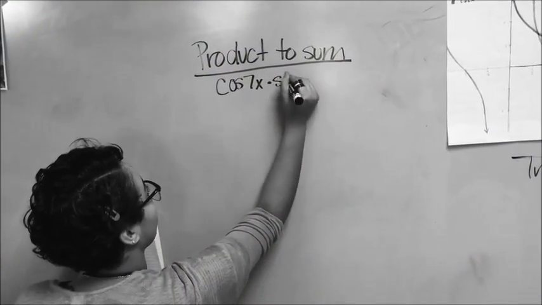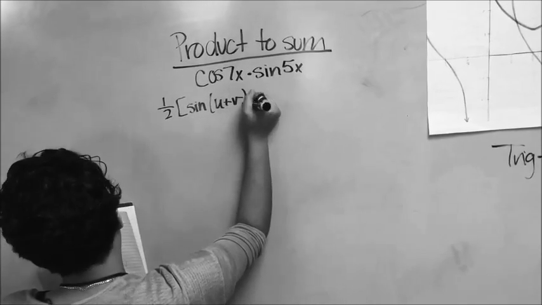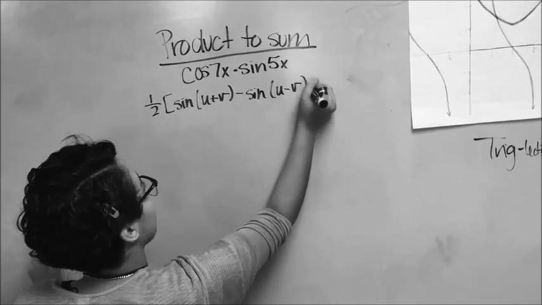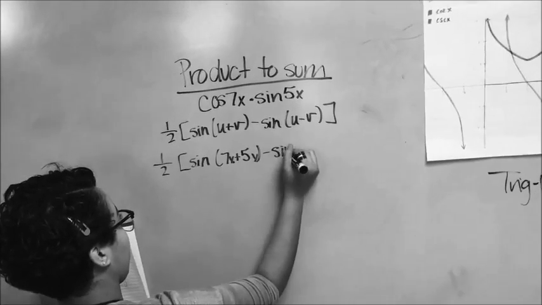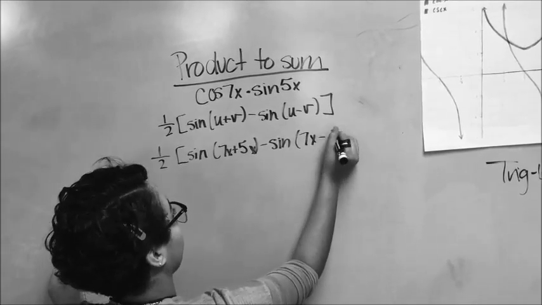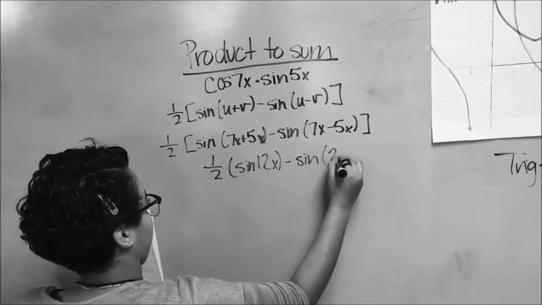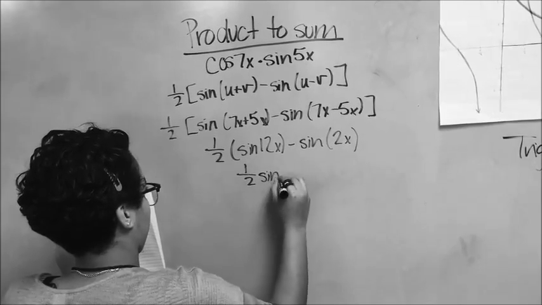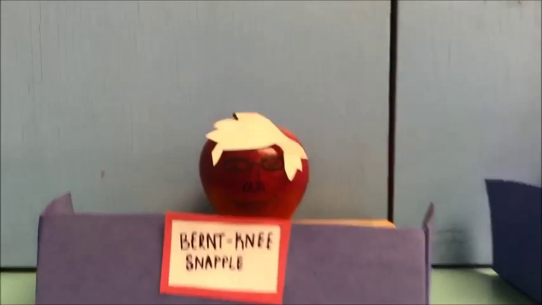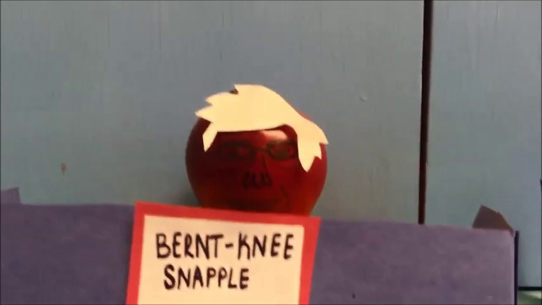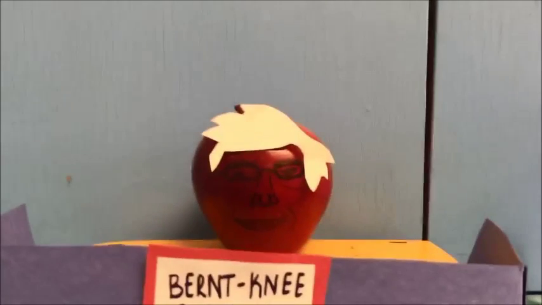So for product to sum, you have cos 7x times sine 5x, so you're going to use the cos u sine v formula, and that's where you get this equation from. Then you're just going to plug in your u and your v, so your u is 7 and your v is 5. And so for this you get 1/2 sine 12x minus sine 2x, and that can be further simplified. The answer is 1/2 sine 12x minus 1/2 sine 2x. That is correct, Bernie.